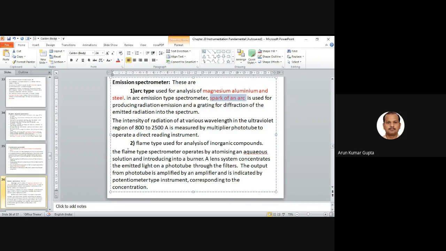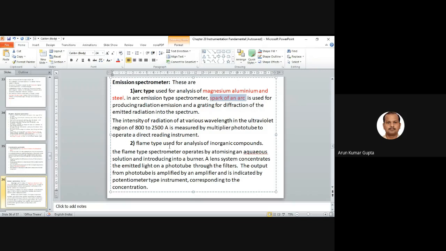Actually, in your syllabus not much detail is required. You should at least know the name and which type of analysis we do. So this much is also sufficient, because most of the instrument questions come in an objective form. We also do some objective questions based on this, so you can remember all the things very well. But at least you should know the name and some working, so it should be at the back of your mind, so you can use it.